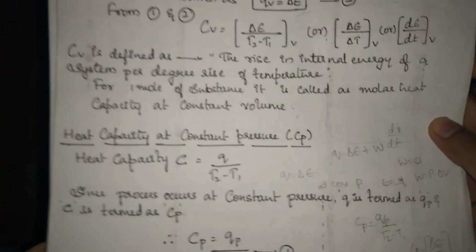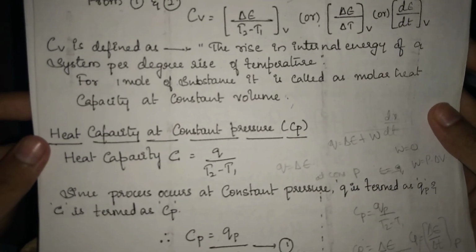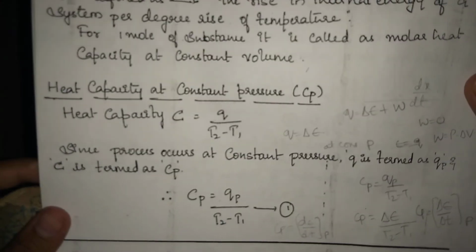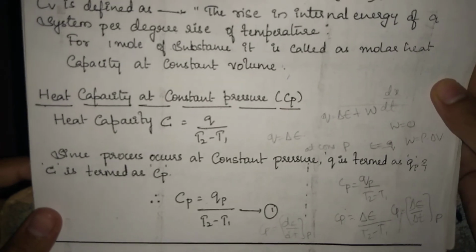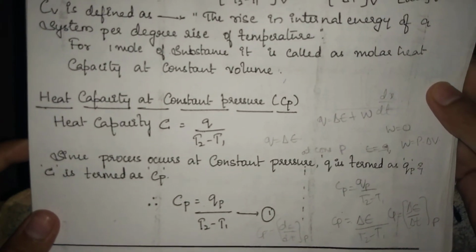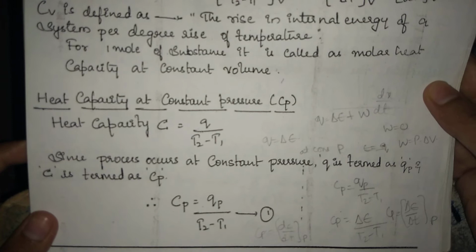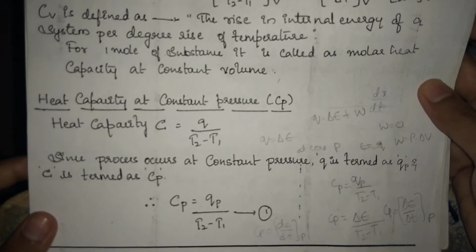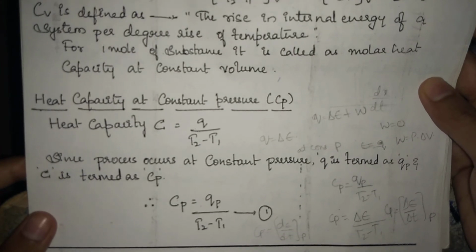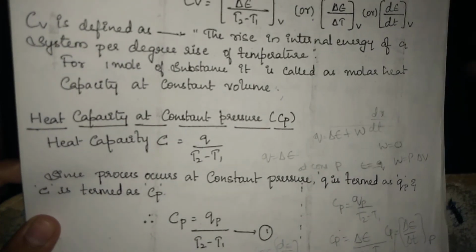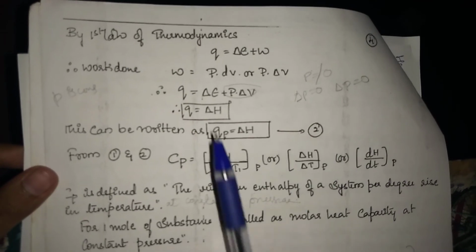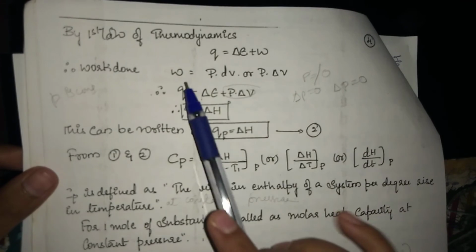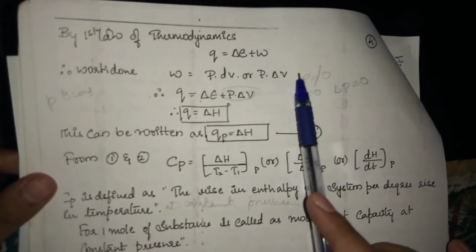Next, we will see molar heat capacity at constant pressure. Similarly, heat capacity is equal to Q by T2 minus T1. Since the process occurs at constant pressure, Q is termed QP and C is termed CP. CP is equal to QP divided by T2 minus T1. By the first law of thermodynamics, Q is equal to delta E plus W, and work done W is equal to P delta V.